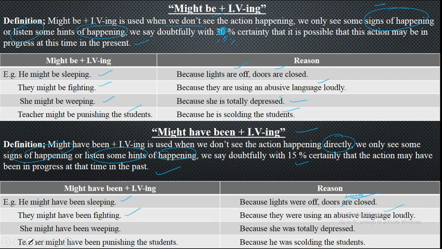And that is the past of the same. Might be plus the ing form for present, and that is for past. She might have been weeping because she was totally depressed. And teacher might have been punishing the students because he was scolding the students.